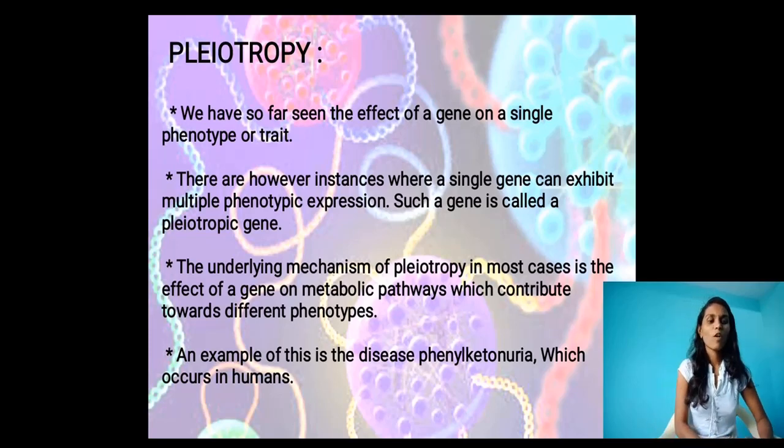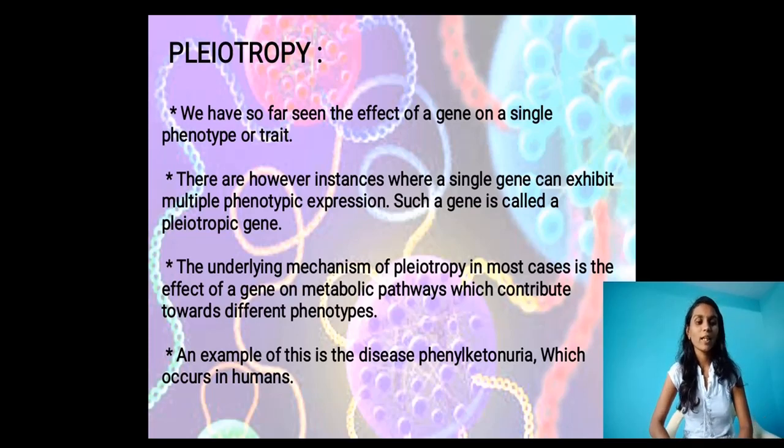Another example of a pleiotropic disease is phenylketonuria, which occurs in human beings. It is a common disease that occurs due to the mechanism of the pleiotropic gene within the body.